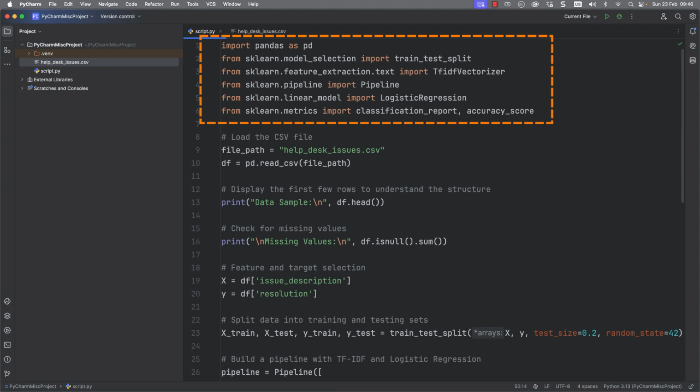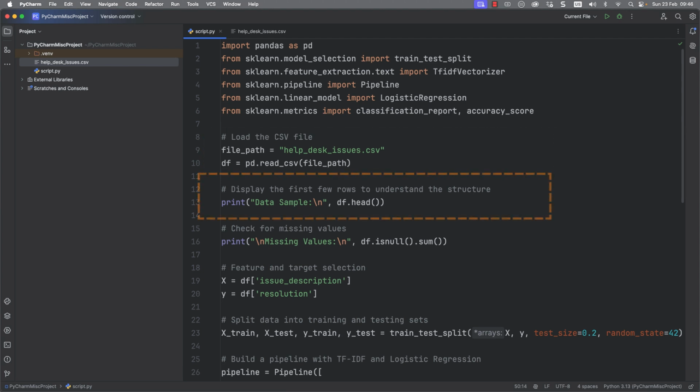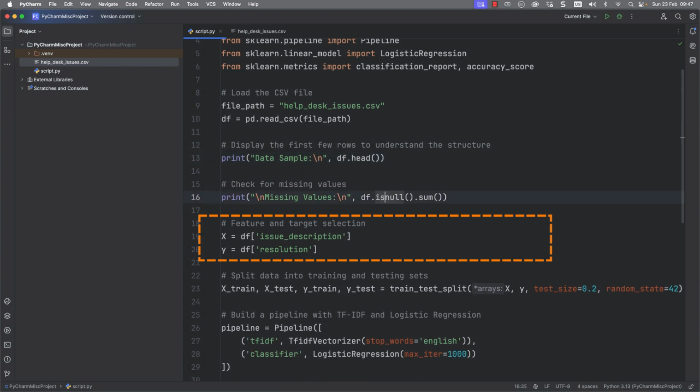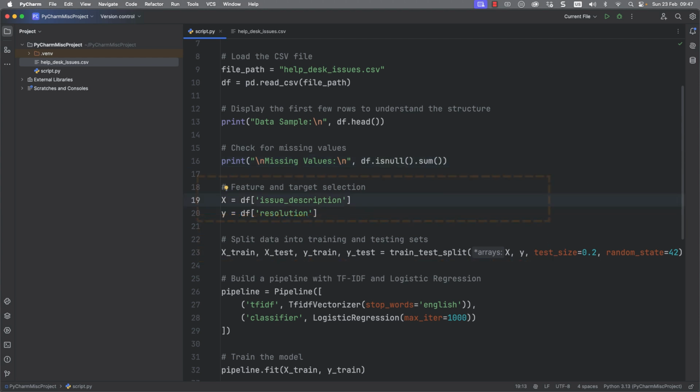And then most of the work is being done by the scikit-learn library. So they're the imports that we see. We can see that we're loading our CSV file. So this is being read into a data frame for pandas. And then we're printing out some of the sample data. We can check for missing values. And perhaps we can exclude those from our data set, but everything is up and running as far as my data set. And then we're really creating the issue and the resolution.